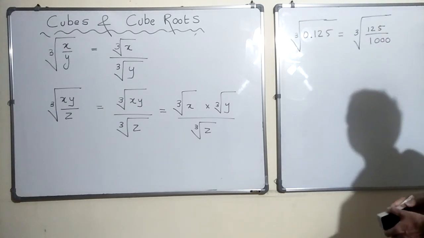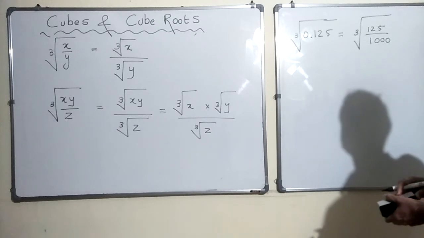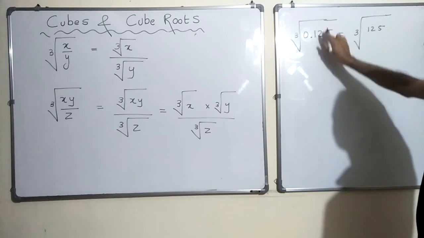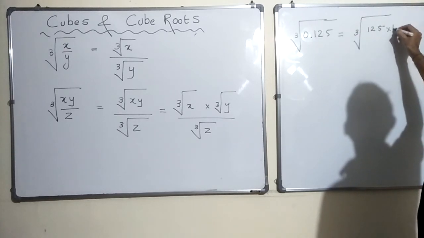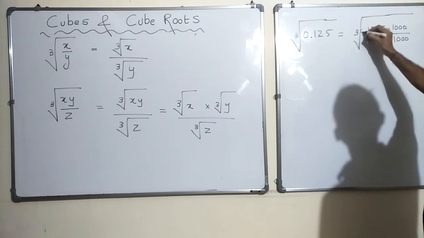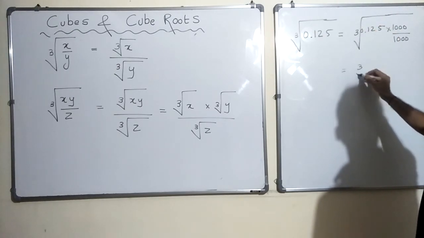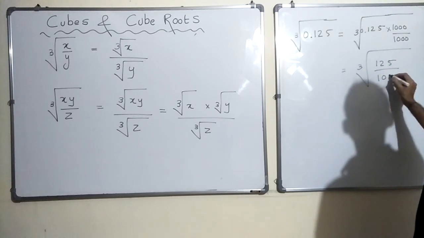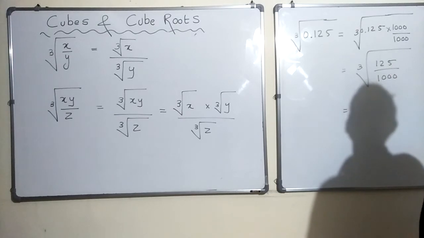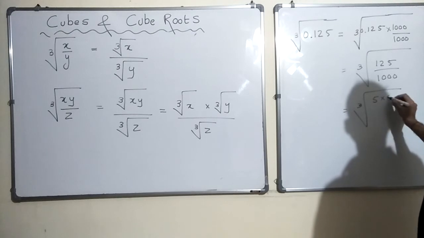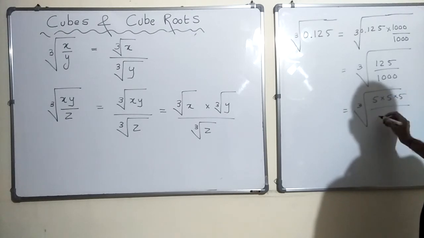I want to remove the decimal point, so I need to multiply the numerator by 1000, and I also need to multiply the denominator by 1000. So 0.125 becomes 125 by 1000. Now this is nothing but 5 into 5 into 5 over 10 into 10 into 10.